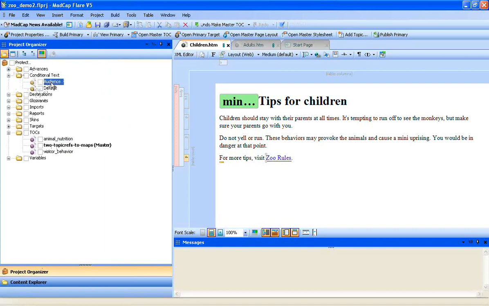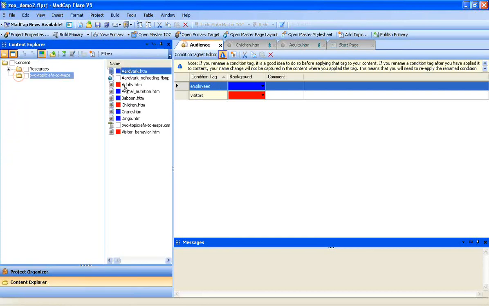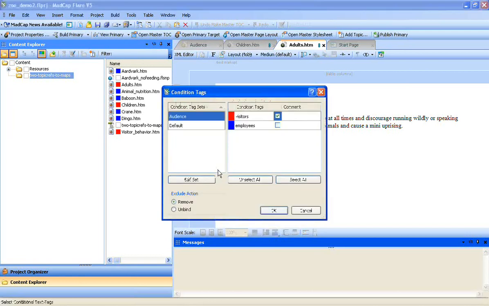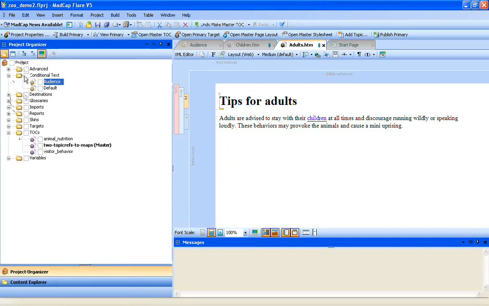Having brought this into Flare, and we look at aardvark, you'll notice, first of all, it's color-coded blue, which indicates some conditionality going on there. And if we look in the project organizer under conditional text, we do in fact have audience, which could be employees or visitors. And here we have the backgrounds that are set for that. So employees are blue, visitors are red. And if we go back and look at our Content Explorer, you'll see that I do have quite a few of these. So this one, for example, has been set to visitors only. Okay. So the condition tags are